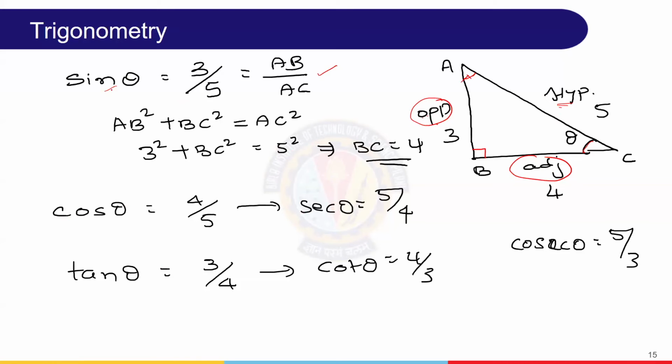Sine theta, if you take the reverse of it, 1 by sine theta, becomes cosecant theta. The reverse of cos theta, 1 by cos theta, becomes secant theta. Tan theta's corresponding pair is cot theta. So the entire trigonometry discussion mostly revolves around these: how to find sine theta, how to understand cos theta, then the relation between sine and cosecant, cos and secant, and tan as well as cot theta.